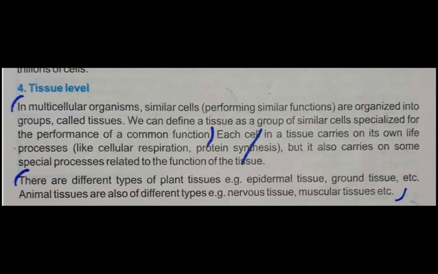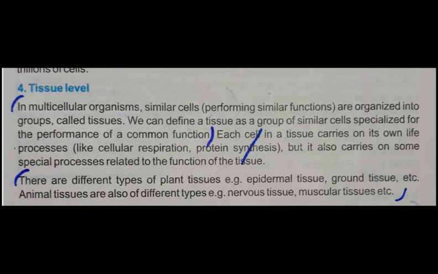हम टिश्यू को कैसे डिफाइन कर सकते हैं? That it is a group of similar cells. Similar cells means these cells perform the same functions, then they can organize into a group and then they perform a common function and it is called a tissue. Each cell in a tissue carries on its own life processes. अब उस टिश्यू में जितने भी सेल होंगे, for example, a tissue is made up of 10 cells, 20 cells or 100 cells. So students, whatever the number of cells, each cell in a tissue carries on its own life processes.